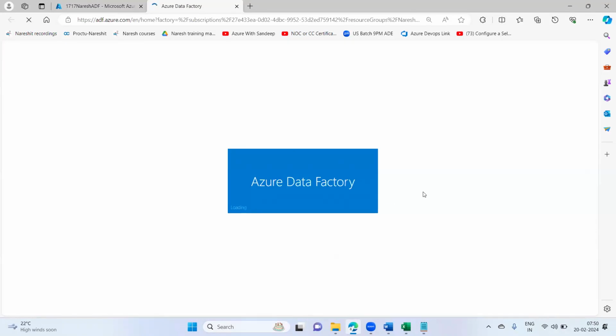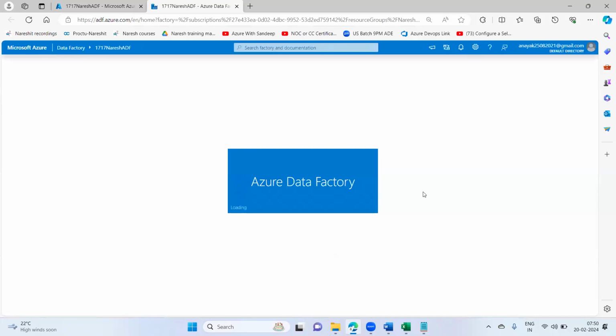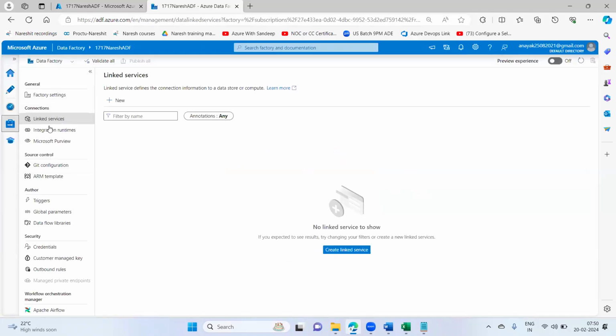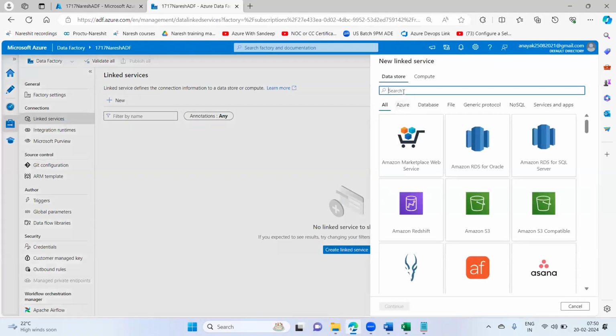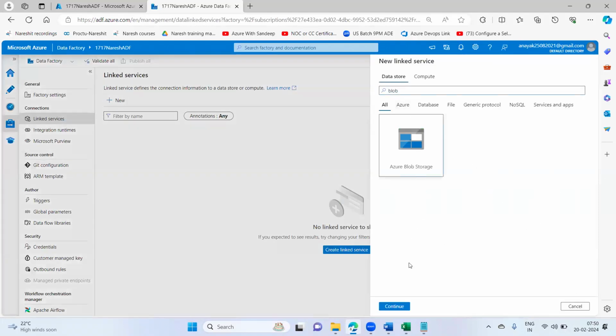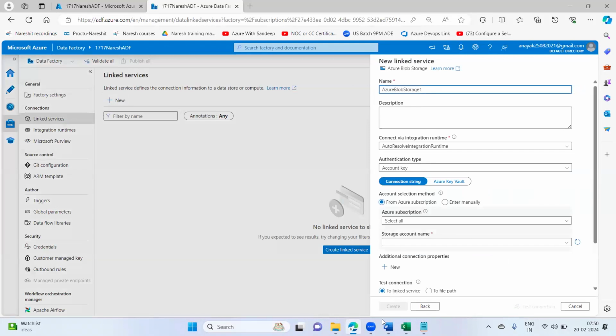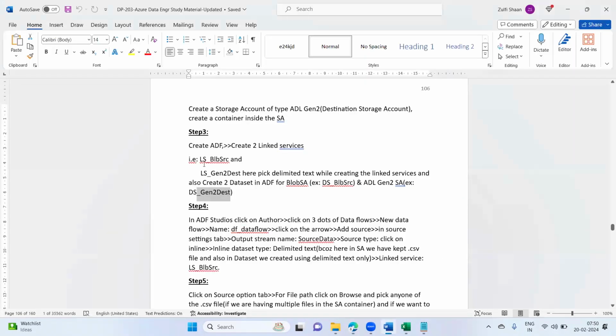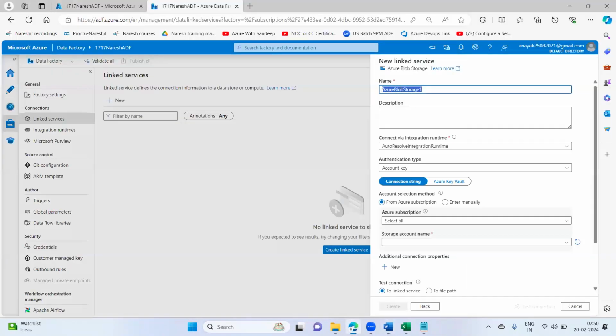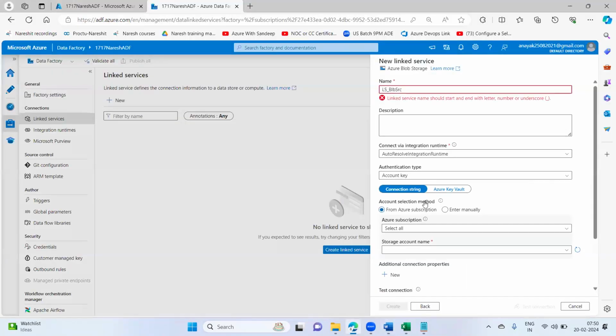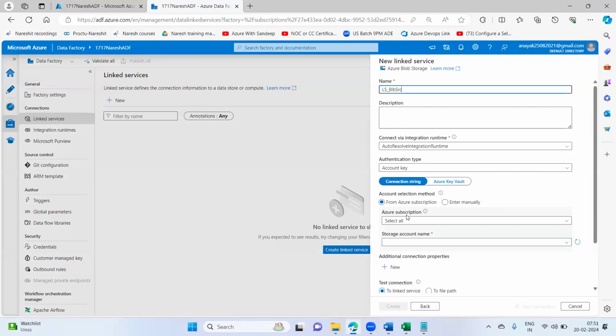Launch the studio, then manage. These are the same steps, guys: creating ADF, creating linked services, datasets. These are the same steps that we'll do in every demo, in every lab. Only the difference depends upon the source and destination. We'll choose what we want inside the linked services and datasets.